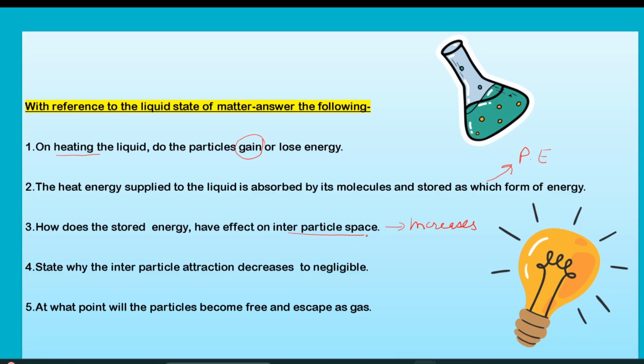Because the interparticle space is increasing, the interparticle attraction decreases to negligible, and obviously the liquid is changing into gas. And at what point will the particles become free and escape as gas? It will be the boiling point of the liquid, when the particles will become free and escape as gas.